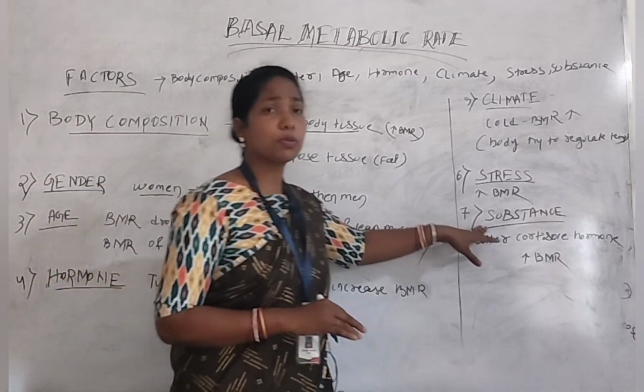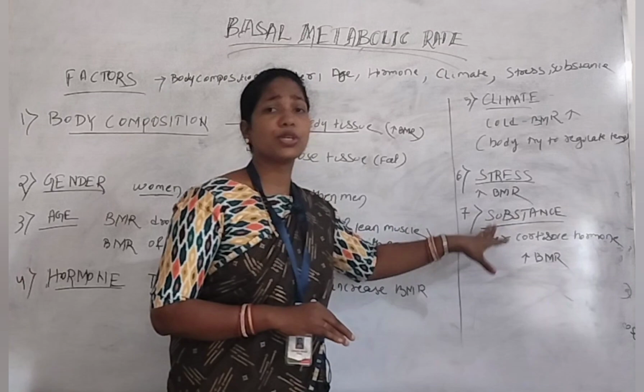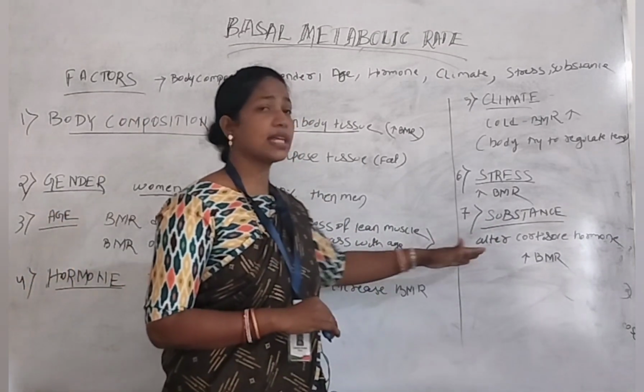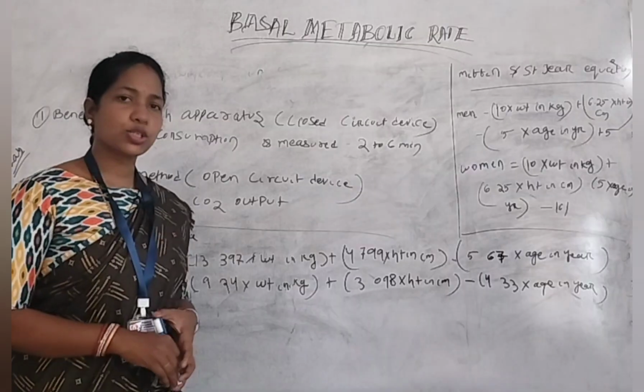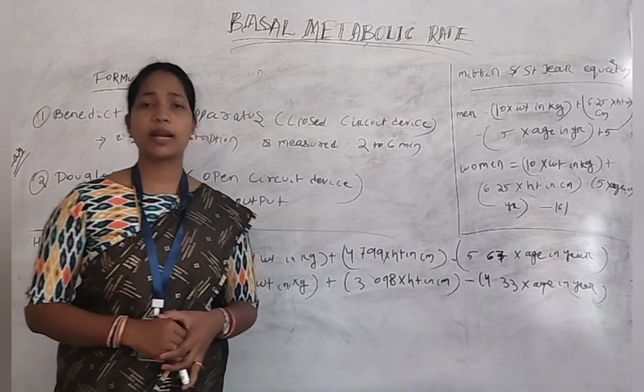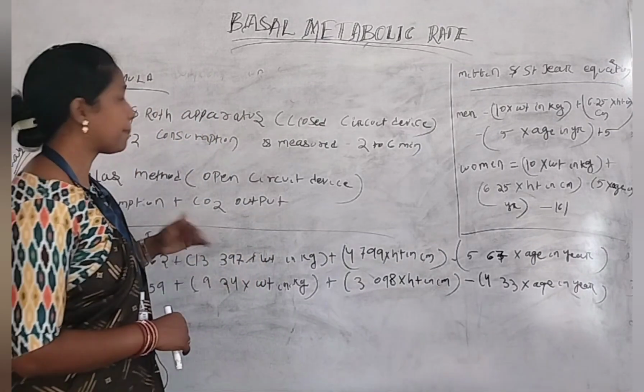Next one is substance abuse. If we take any type of substance, then at that time also our basal metabolic rate is increased. Next, we should discuss the formula of basal metabolic rate. To calculate the basal metabolic rate, we should apply some formula.